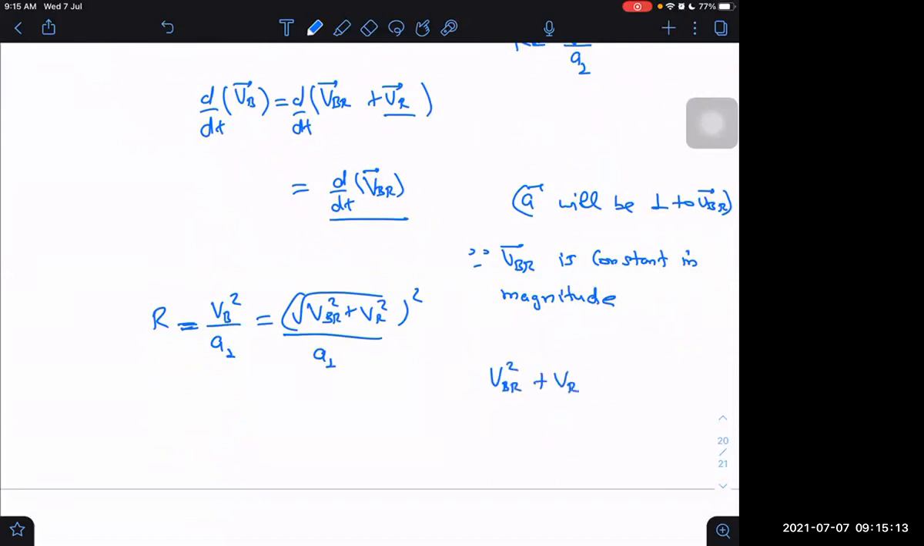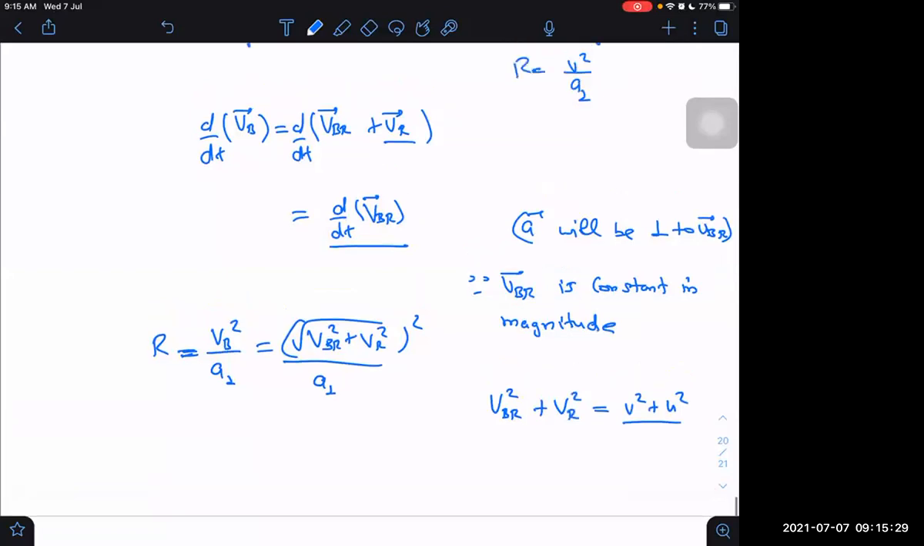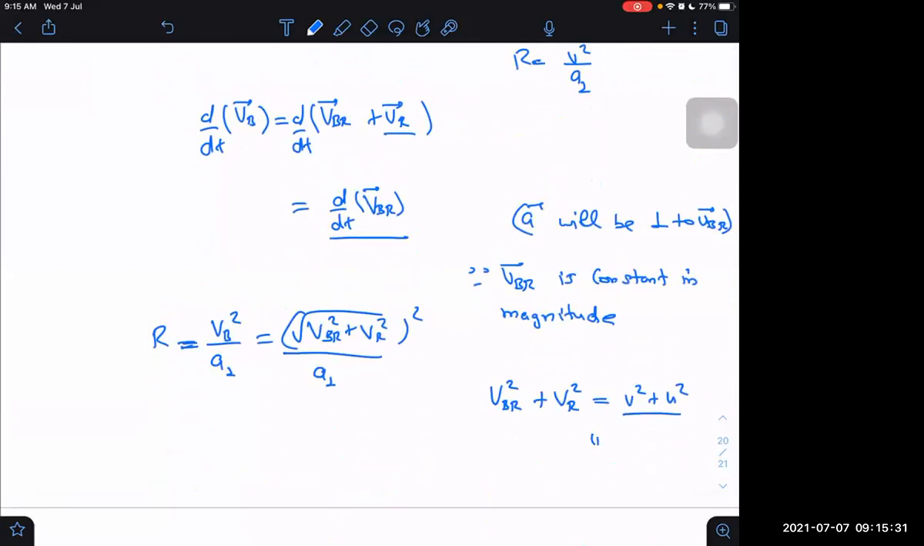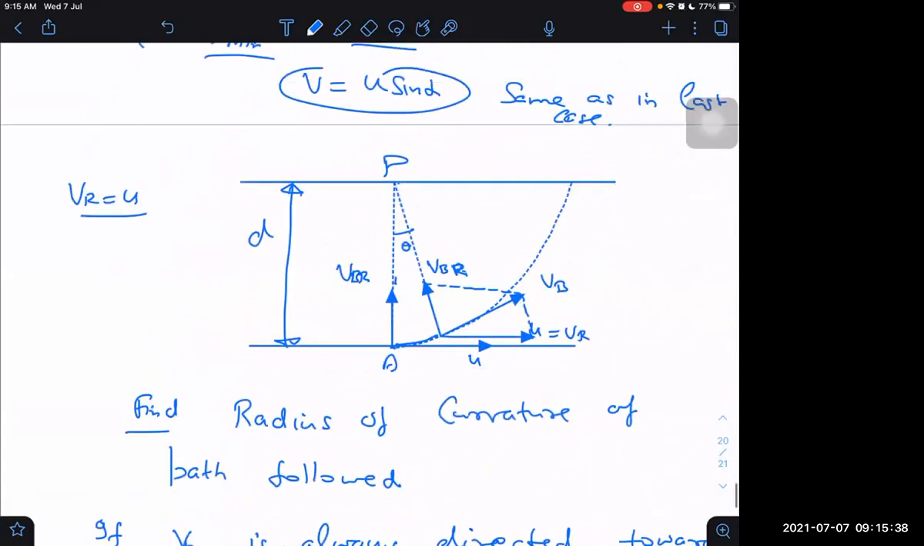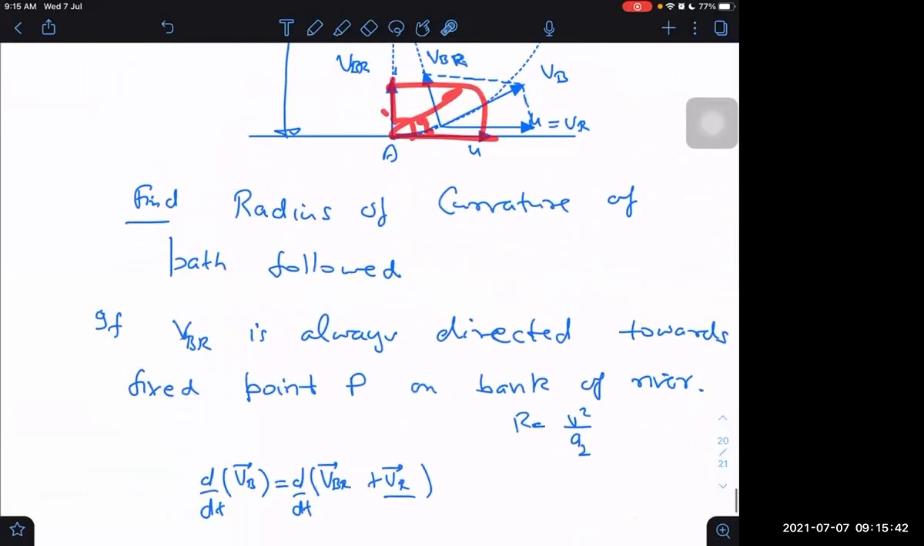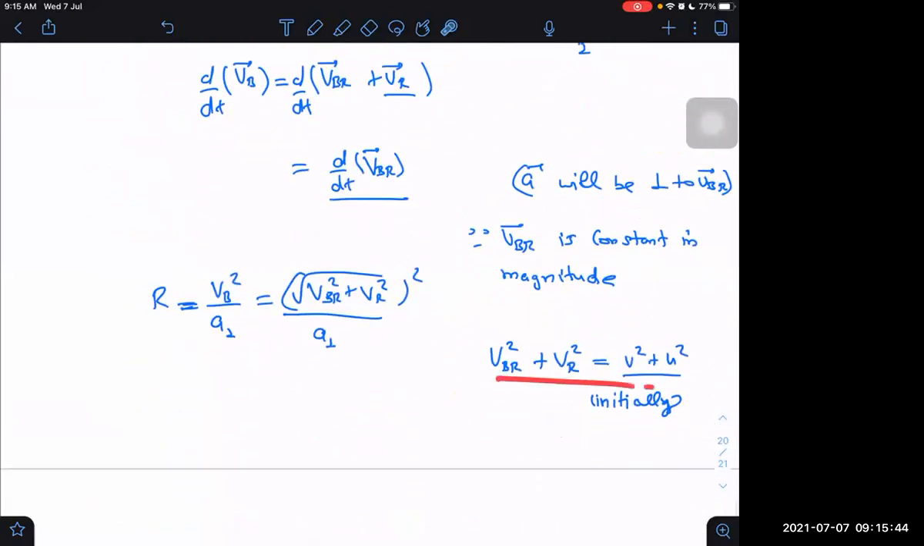What is VBR square plus VR square? That is V square plus U square, right or not? Yes, sir. That is V square plus U square, because these are only initially mutually perpendicular. Initially, VBR is perpendicular to the river flow. This is VBR and this is perpendicular. So initially only I'm saying, not in general, but initially this is applicable.